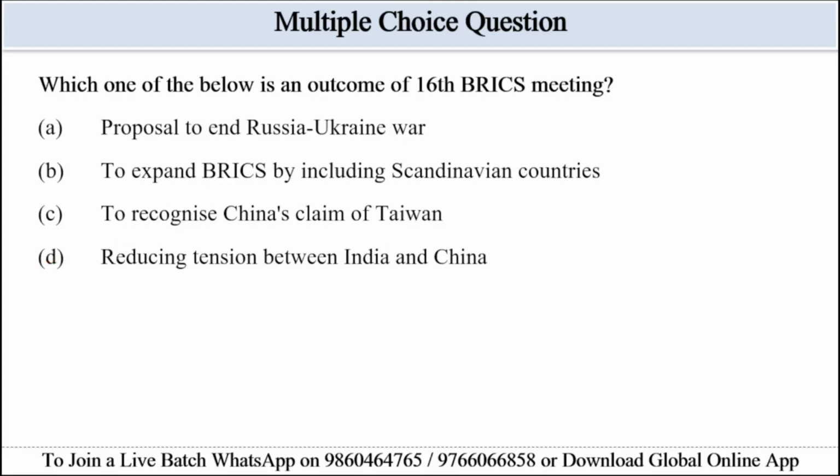Which of the following is an outcome of the 16th BRICS meeting? The summit reduced tension between India and China by facilitating dialogue. Options are given: proposal to end the Russia-Ukraine war, to expand BRICS by including Scandinavian countries, to recognize China's claim on Taiwan, and reducing tension between India and China. So the correct answer will be option D, reducing tension between India and China.